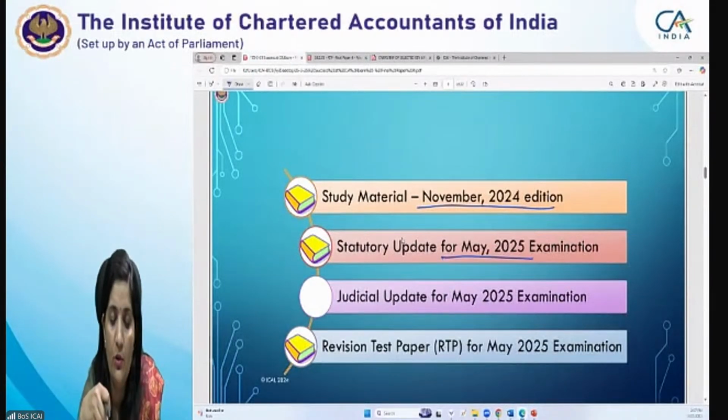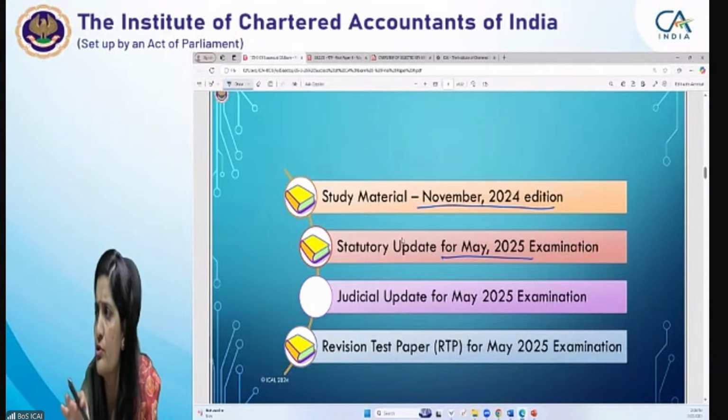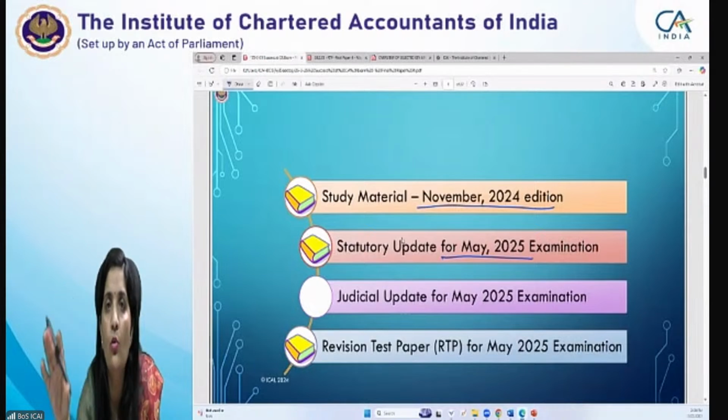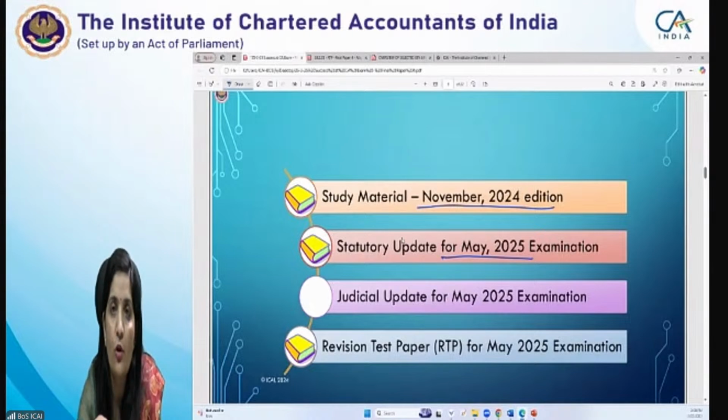For May 25, we have not issued a specific stat update, but in the RTP, which I think most of you have gone through, one notification and one circular on IFSCs are covered. Apart from this, the judicial rulings are equally relevant at the final level.